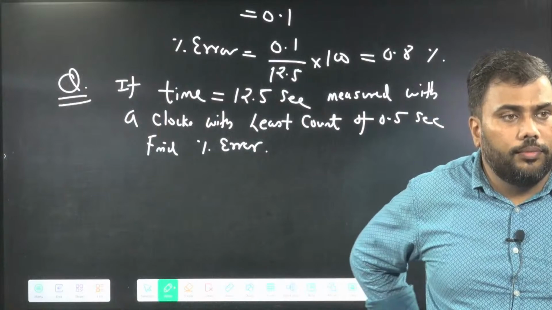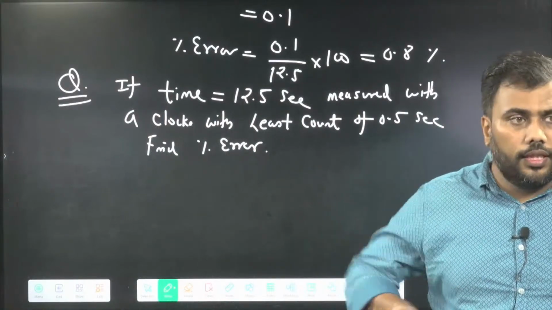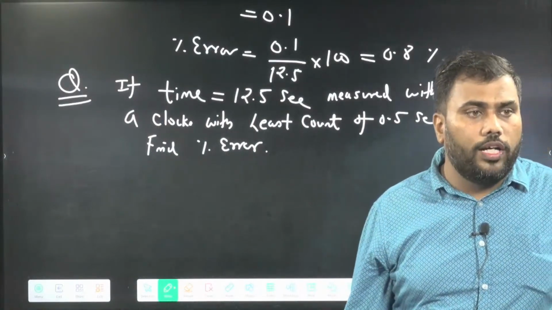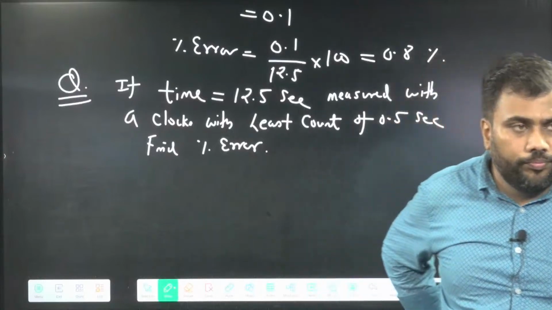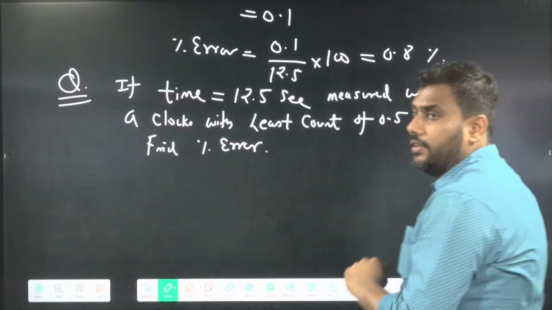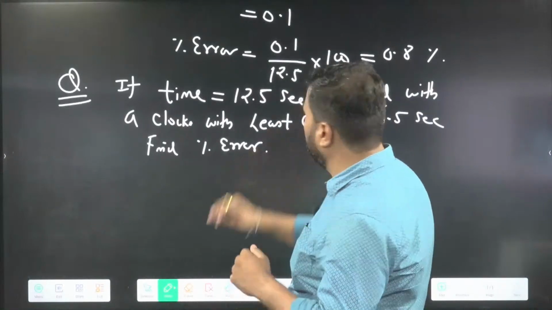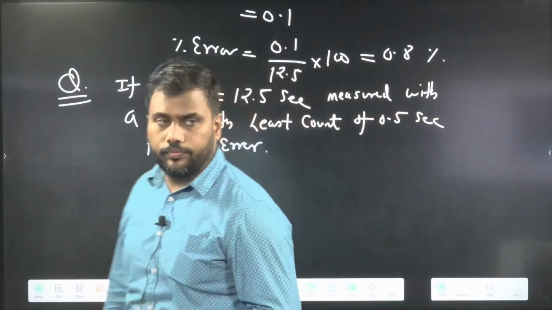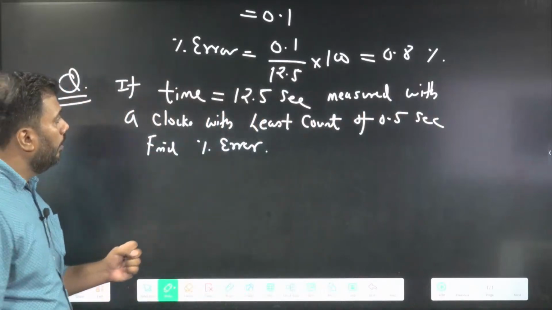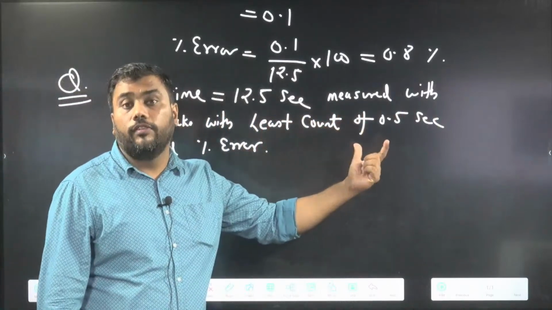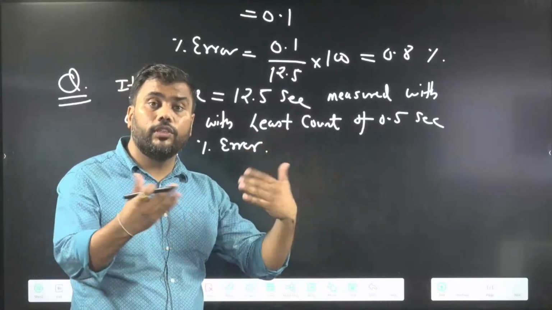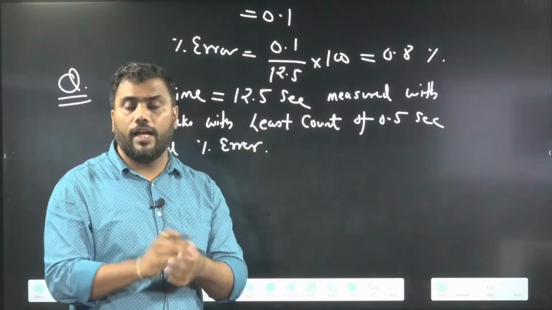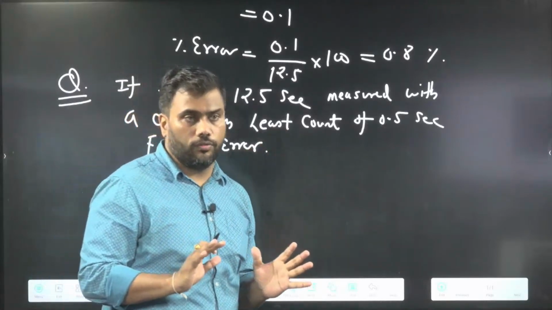Zamir, you are correct that in the previous question we will assume 0.1, not 0.5. Now in this question, I have changed something. I am giving you the least count of the clock. Now try to give me the percentage error. Because the least count is known to us, we will assume the error is equal to the least count of the clock.